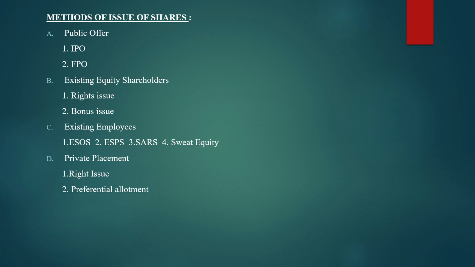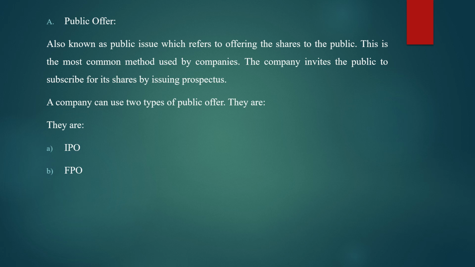And fourth method is private placement. In this private placement, it is subdivided into two types, that is right issue and second one is preferential allotment. So all these methods we are going to study one by one. Okay, so let's start with the first method, that is public offer.